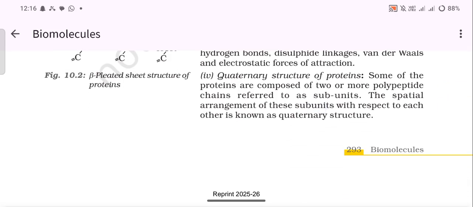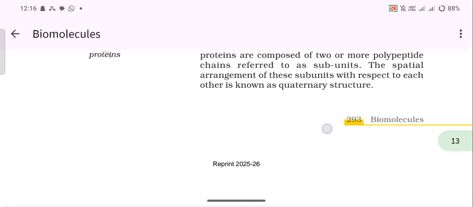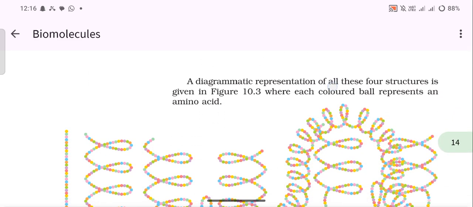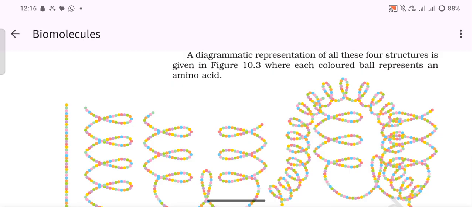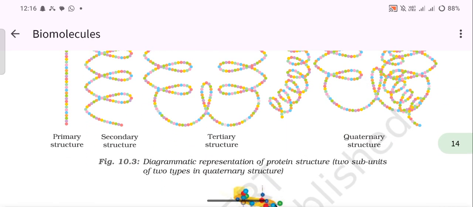Quaternary structure of proteins: some of the proteins are composed of two or more polypeptide chains, referred to as subunits. The spatial arrangement of these subunits with respect to each other is known as quaternary structure. A diagrammatic representation of these four structures is given in figure 10.3, where each colored core represents an amino acid.